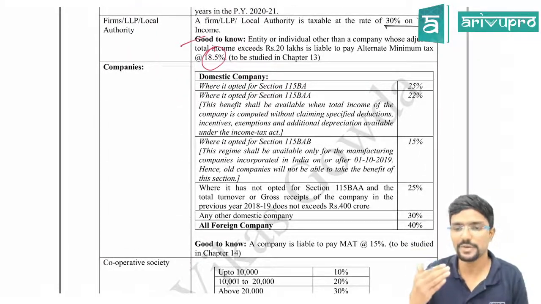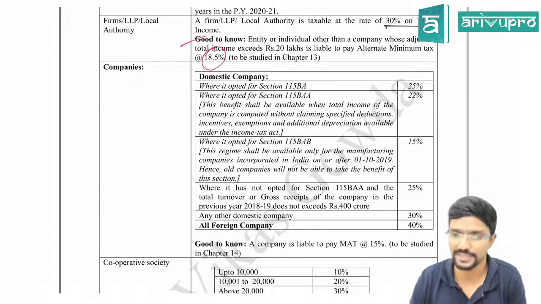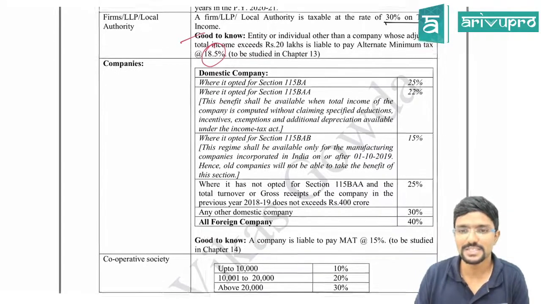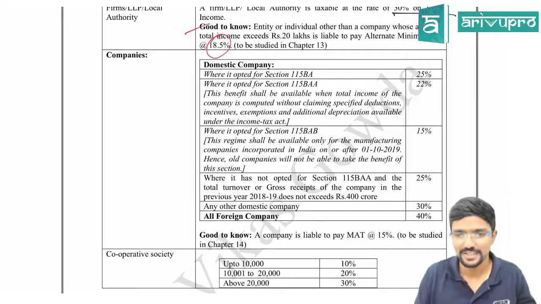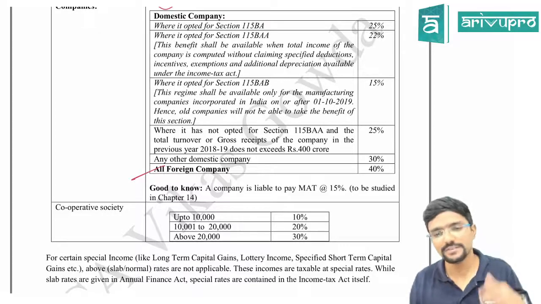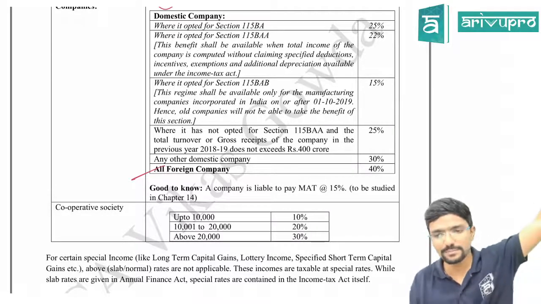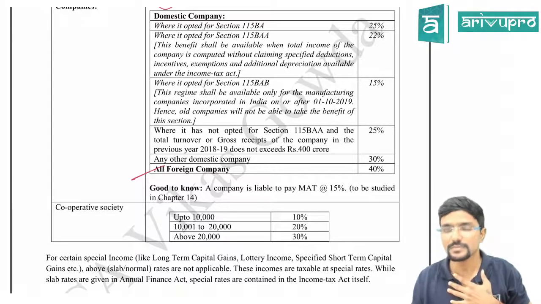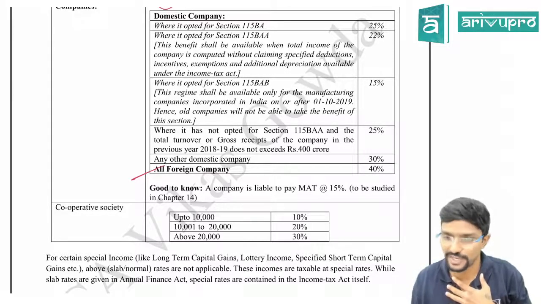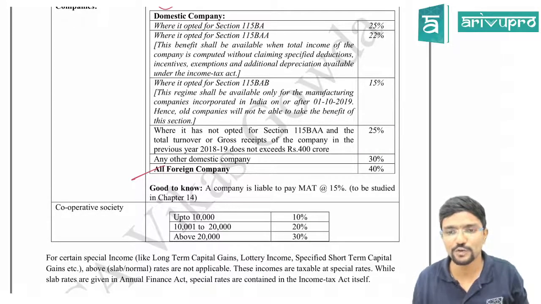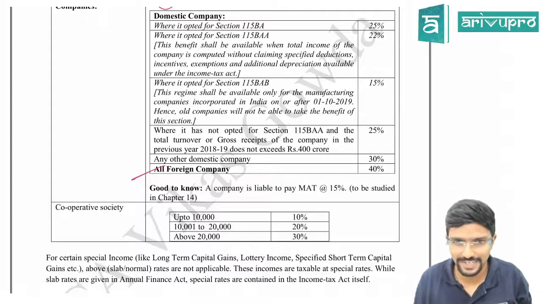Now we are coming to the next category of person, that is companies. In companies, we have two types, domestic and foreign, which we have already discussed. Sir, foreign company, very easy, sir. Always 40% tax rate. Whatever income they have, straight away 40%. Sir, I am a foreign company. I have an income of 40 lakhs. How much is the amount of tax? 40 lakh into 40%. Straight away. Clear?